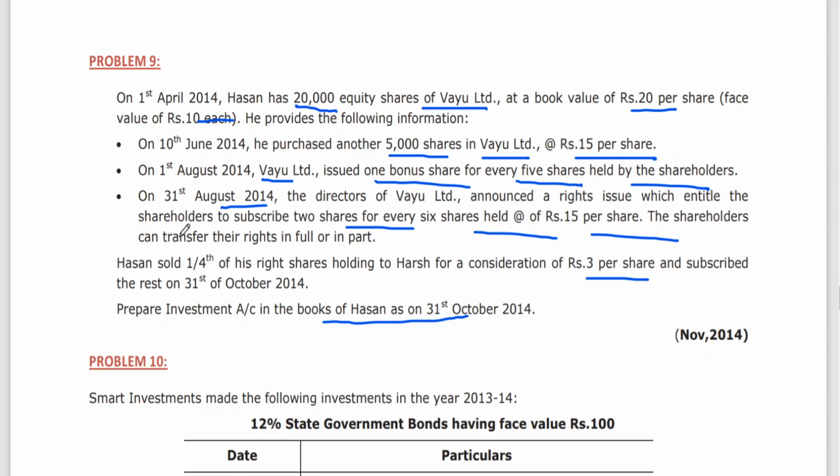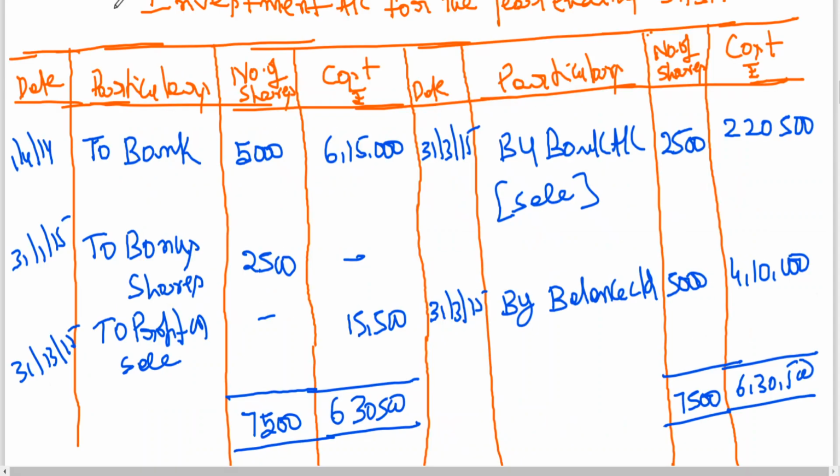Do one thing. I'll take you to the first point which I would like to explain here. You don't have any commission or brokerage, it's a straightforward question. The only thing is that you are having a rights issue and a bonus issue, both together. This is similar to the 13th problem. We have done the 13th problem. Anyway, let's take it out. I will just give you working notes. I think you can prepare the investment account for this.